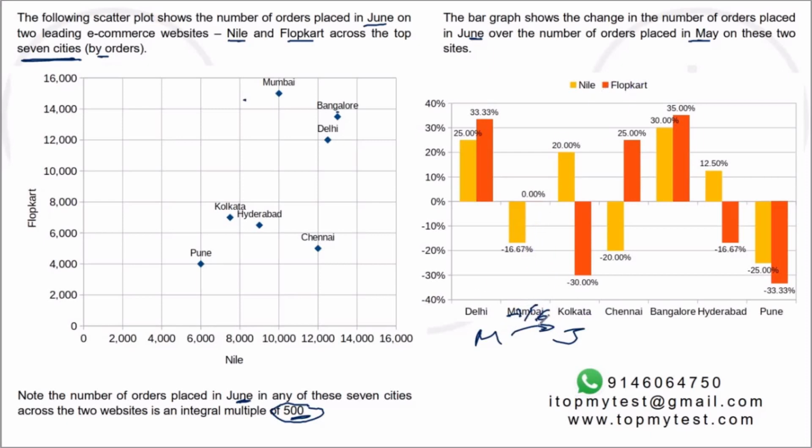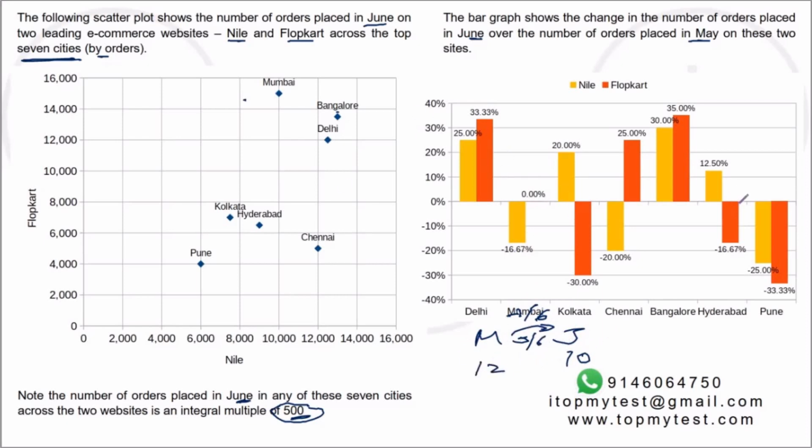This is for Nile. So Nile in June for Mumbai is 10,000. That represents a 16.67% drop. So this is 5/6 of the May value, so the May value should be 12,000.